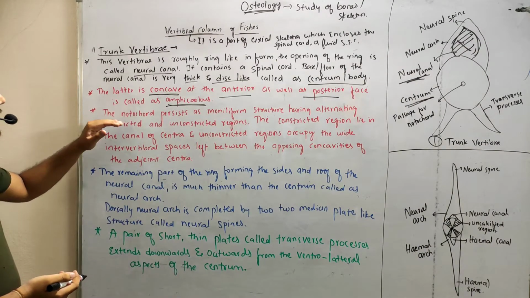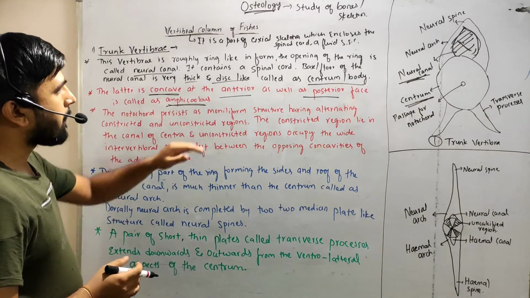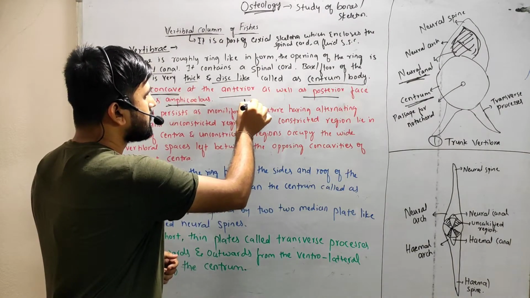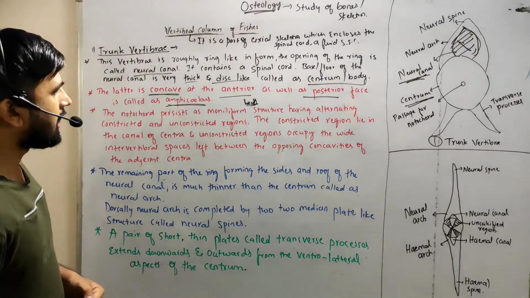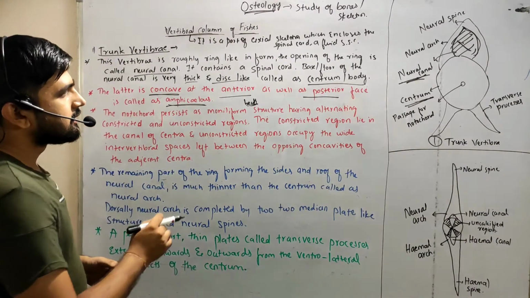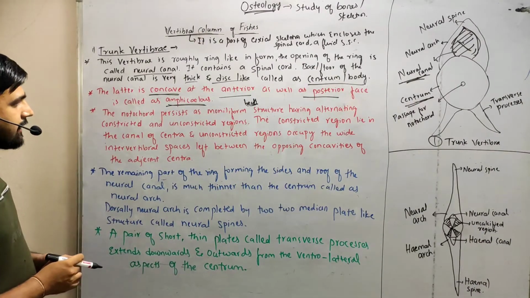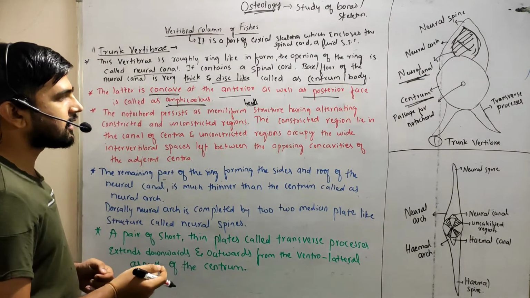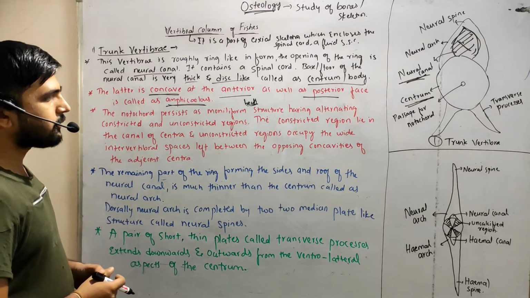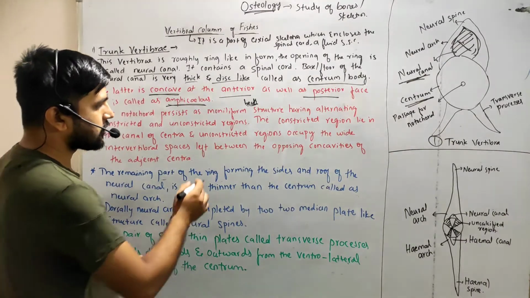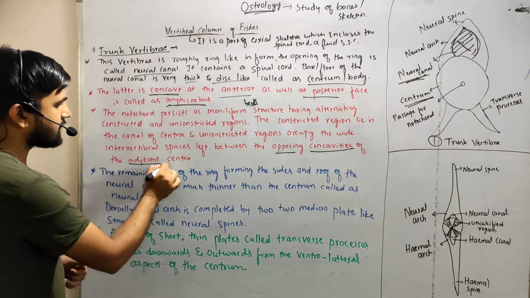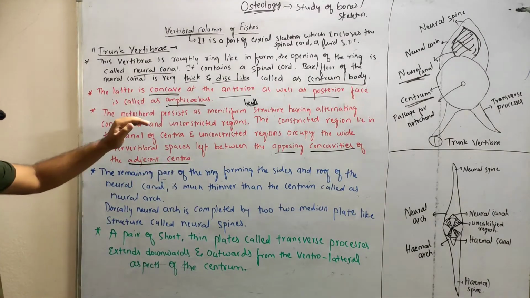The next one is that the notochord persists as moniliform structure. Moniliform means beads, a bead-like structure having alternating constricted and unconstricted regions. The constricted regions lie in the canal of centra, and the unconstricted regions occupy the wide intervertebral spaces left between the opposing concavities of the adjacent centra.